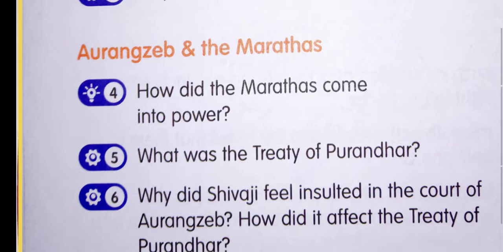Afterwards, Shivaji became more powerful and he controlled many of the hill forts near Pune, Rajgarh, Kondana, and Torna. And slowly he expanded his empire and conquered Satara and the Konkan.